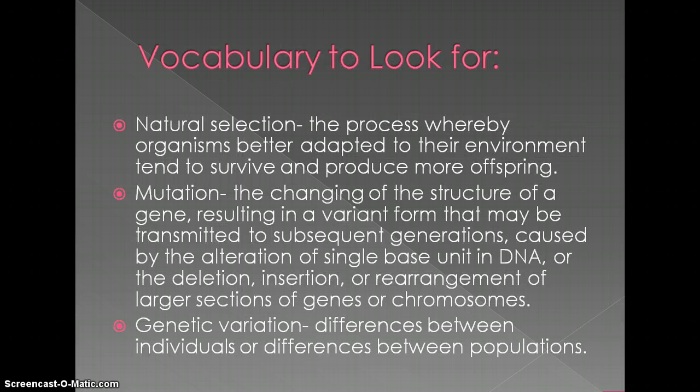Key vocabulary words. Natural selection is a process whereby organisms better adapted to their environment tend to survive and produce more offspring. Mutation is the changing of the structure of a gene, resulting in a variant form that may be transmitted to subsequent generations, caused by the alteration of a single base unit in DNA, or the deletion, insertion, or rearrangement of larger sections of genes or chromosomes. Genetic variation is the difference between individuals or differences between populations.